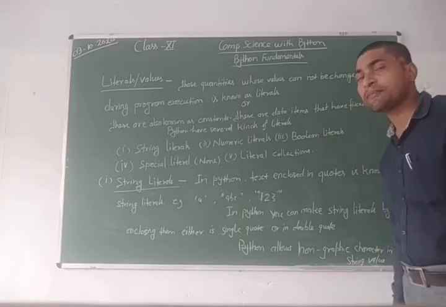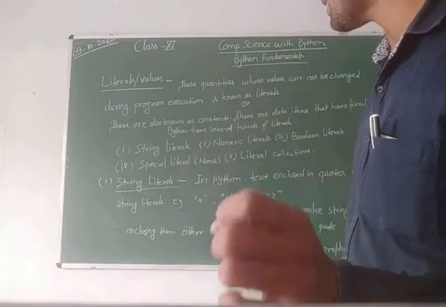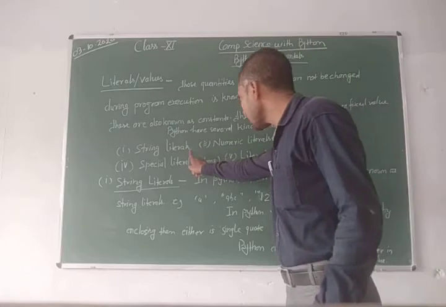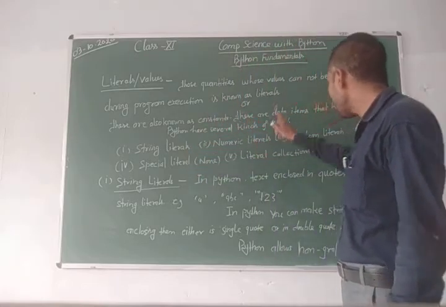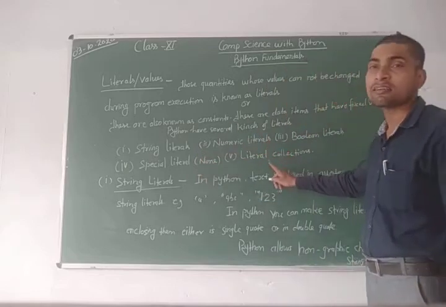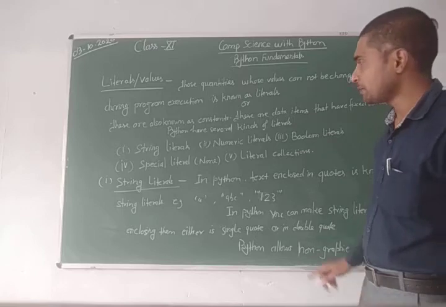Python has several kinds of literals, about five kinds: string literal, numeric literal, boolean literal, special literal, and literal collection. Let us see them one by one.